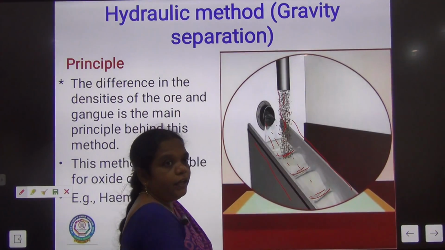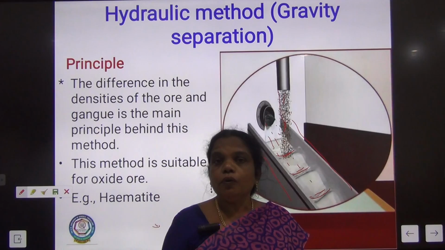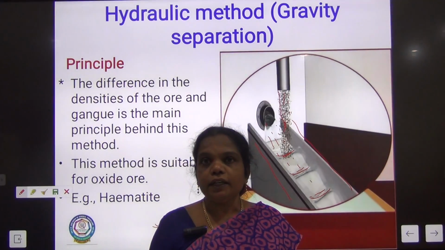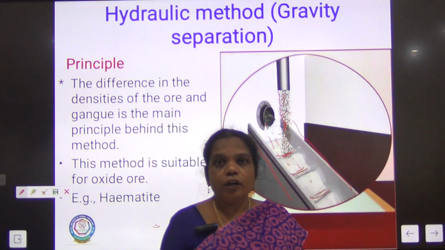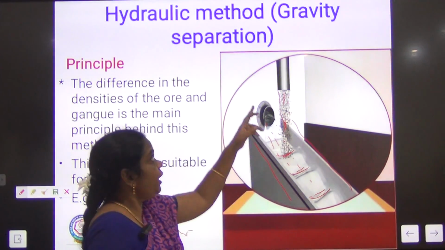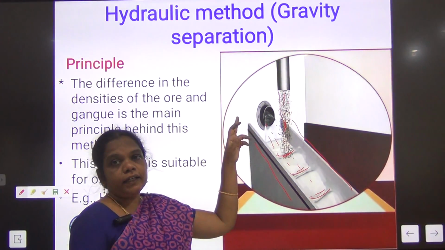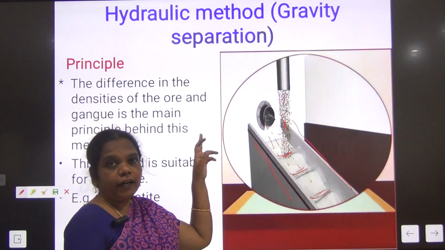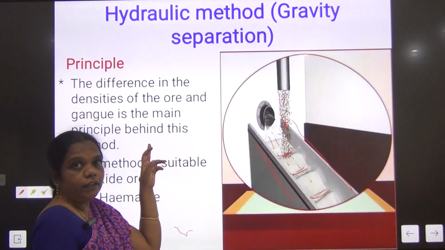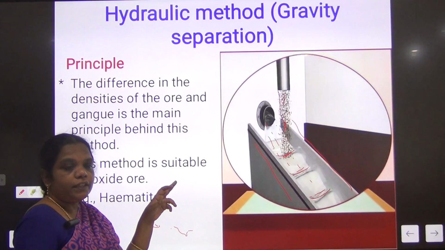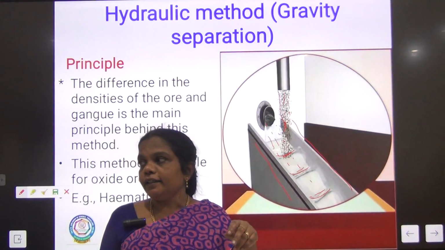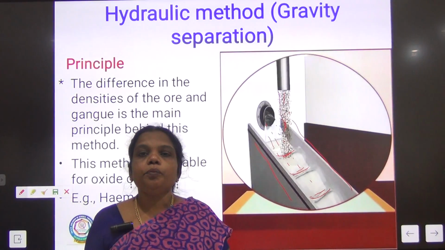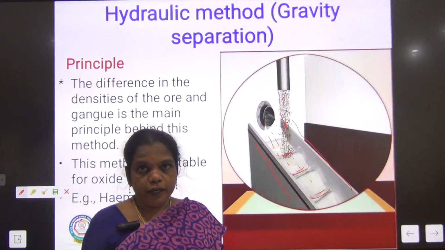So in this way we are able to remove the maximum impurity, the gangue, by hydraulic wash or gravity separation, because here it can be classified as high gravity substance and low gravity substance. The ore particles have higher density, and the earthly impurities have lower density.